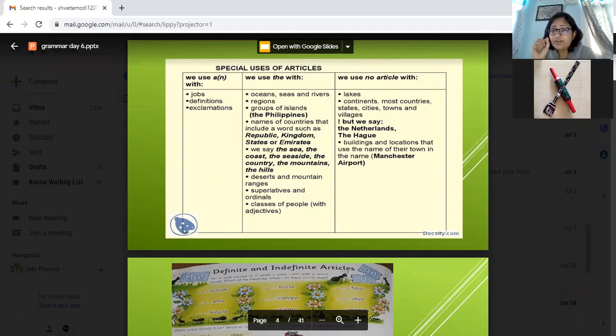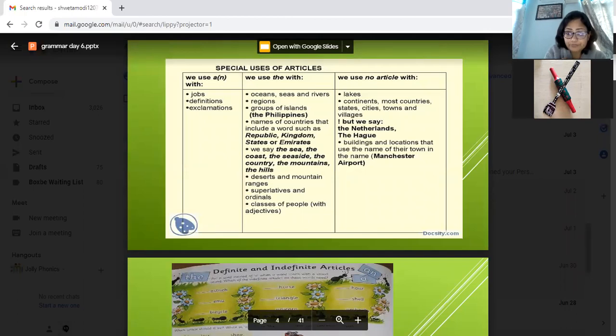We use "the" for the Netherlands or some of the regions, because it's a group of some places, so we are specifying those particular groups, and that's why it is the Netherlands. We also don't use any article for buildings, apartments, locations. We don't use "the."